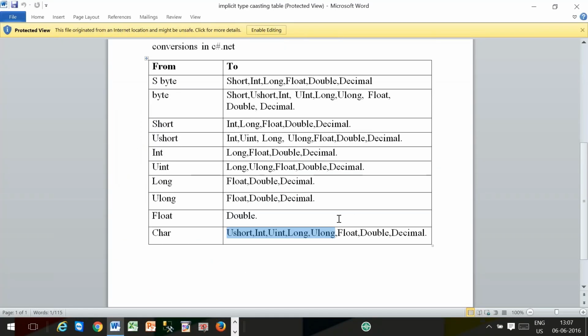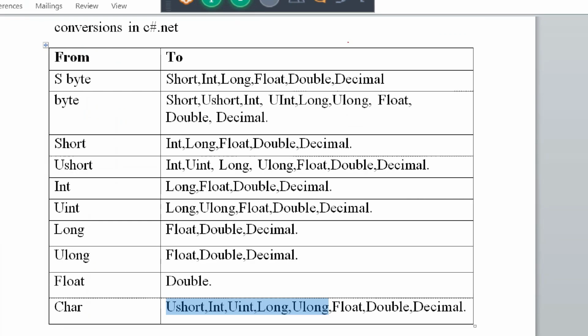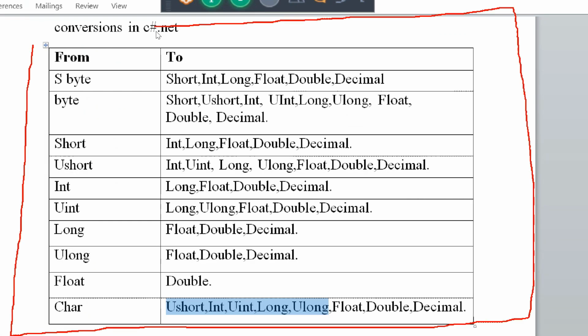Here I will give you one question for all the people. Observe the screen. What mechanism has been followed by Microsoft for implicit typecasting? No doubt there should be some mechanism for implicit typecasting. Like, the range of the target data type should be more than the source data type.